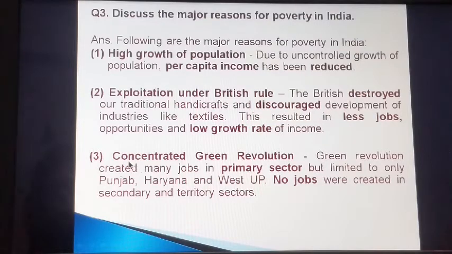According to the third point, it is the concentrated green revolution. The green revolution created many jobs in the primary sector, but it was limited only to Punjab, Haryana and Western Uttar Pradesh. No jobs were created in secondary and tertiary sectors.